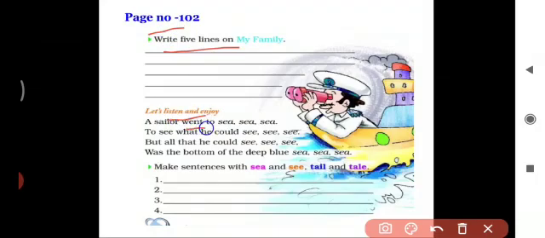A sailor went to sea to see what he could see. But all that he could see was the bottom of the deep blue sea.